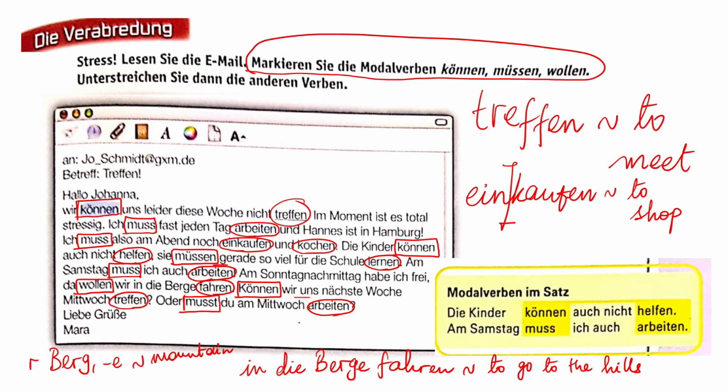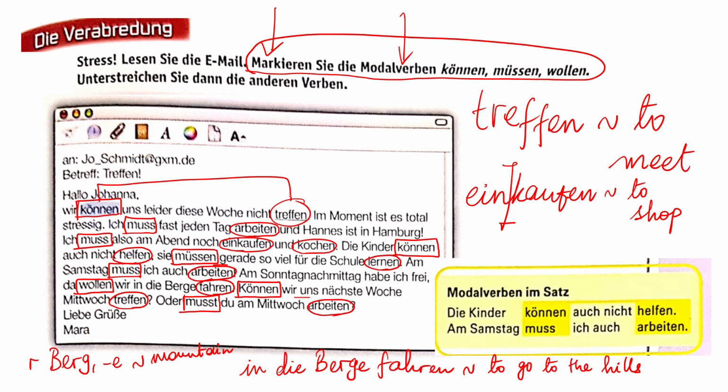So, the basic aim of the exercise is to mark the Modalverben können, müssen, wollen in this text and see how they are conjugated and how the other verbs, where the other verbs are, how they are used, etc. So, if you just read the first sentence, Hallo Johanna, wir können uns leider diese Woche nicht treffen. Wir können uns nicht treffen. Okay, so we have können in the second place and treffen at the end.